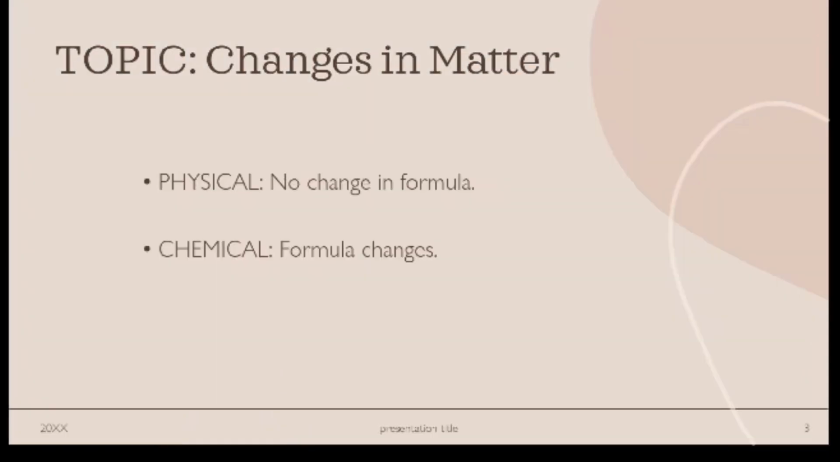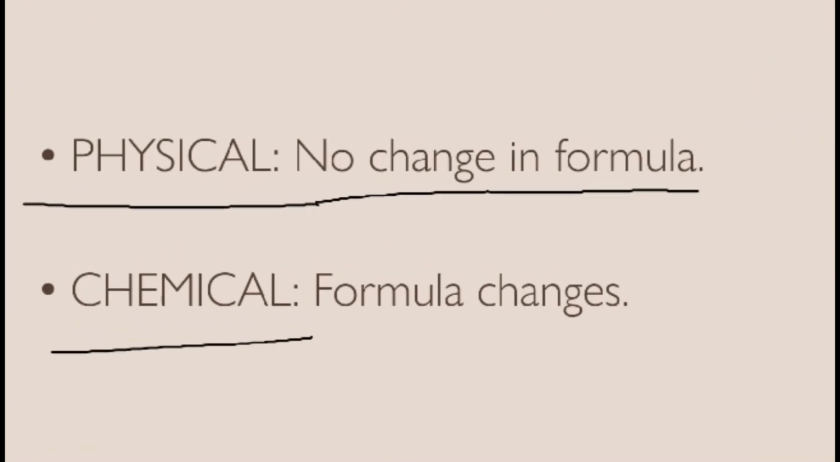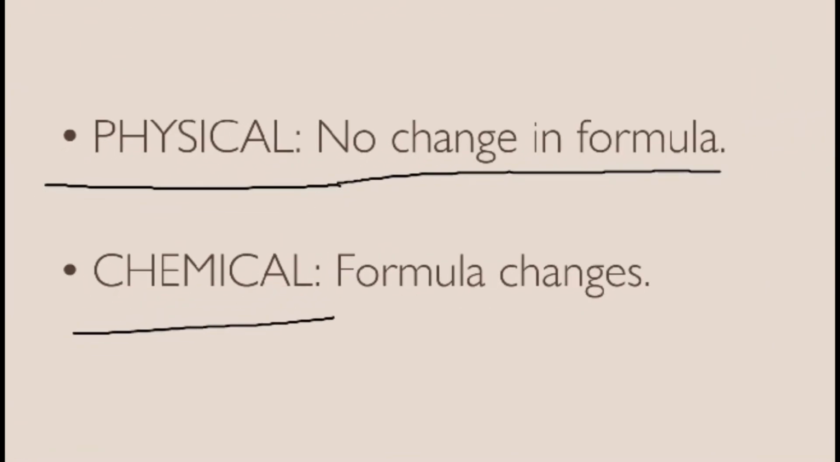Our next topic for today is changes in matter. There are two types of changes that occur in a matter, physical and chemical change. Physical change means there will be no change noticed in the formula, but the physical state of the matter will change. For example, melting, freezing, vaporization, etc.